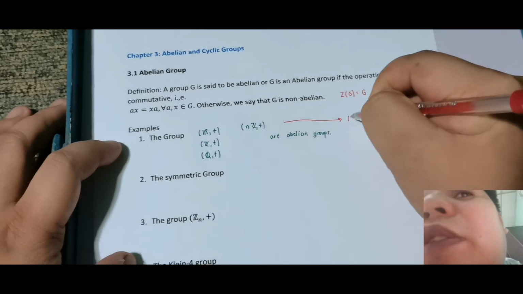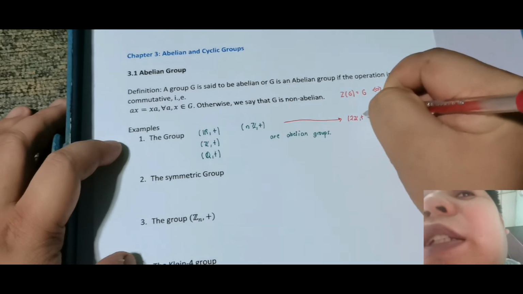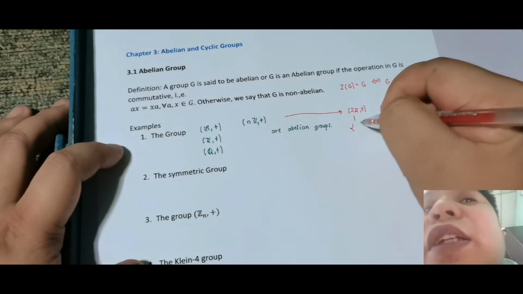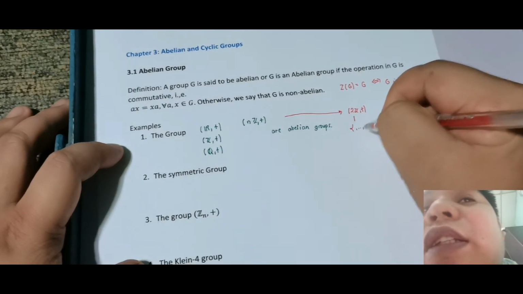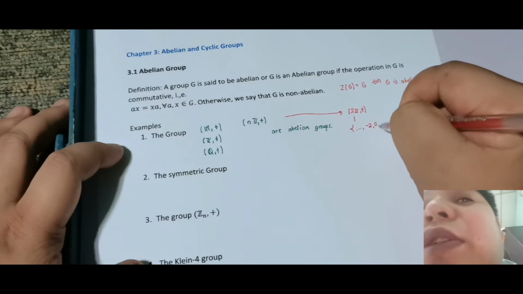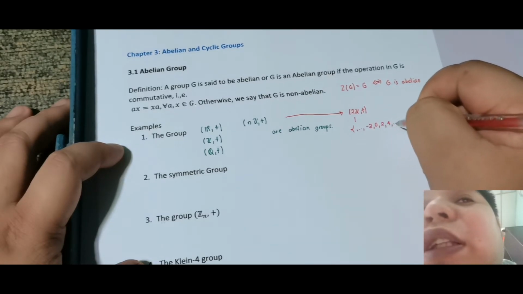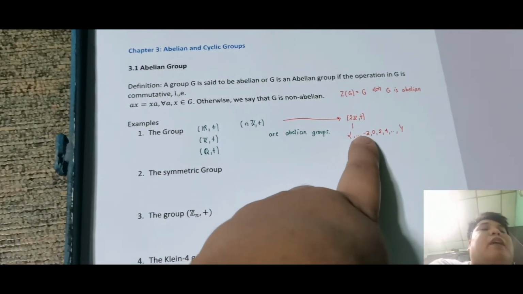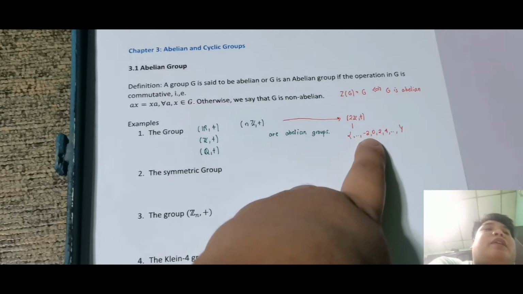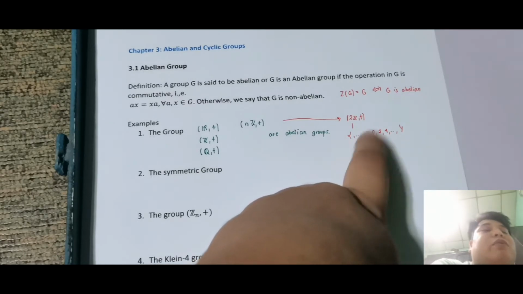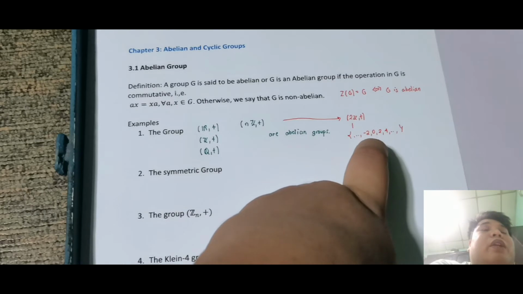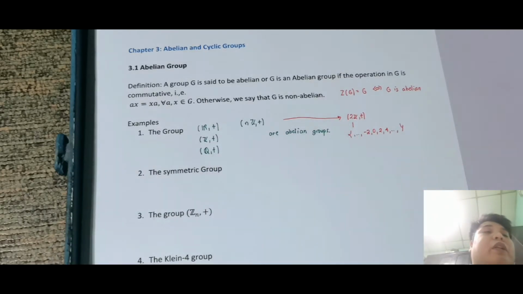So 2Z, comma plus. Okay, so ano yung element ng 2Z? So tandaan na ang elements ng 2Z natin is the set containing ..., negative 2, 0, 2, 4, and so on. So lahat ng multiples of 2, comma plus. Andyan yung kanyang identity element na 0. So may inverse yan. Inverse ng 2 is negative 2. Commutative yan. So why commutative? Kasi yung 2 plus 4, so tandaan mo, 2 plus 4 is same as 4 plus 2. Okay, so that is also an element of 2Z o ng element ng group na yan.